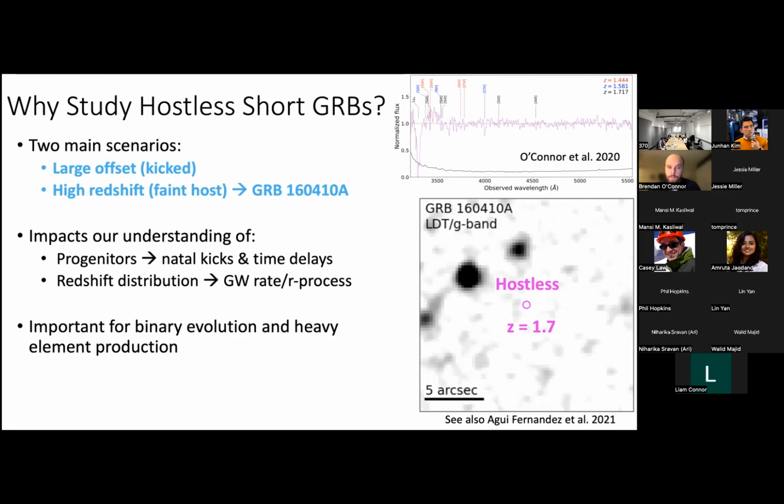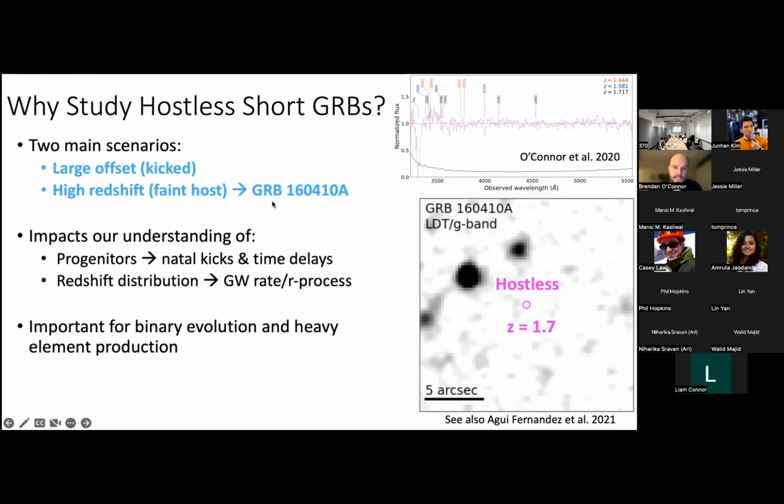If all of them are at large offsets, then they must have long time delays and they must have large natal kicks. Longer time delays means the redshift distribution should peak towards low redshifts, which is going to impact the rate of R-process elements formed from binary neutron stars in the universe. And this is some really important information that we need to start to understand. There's actually been some really nice evidence for a high redshift population lately, which I'll talk about in a few slides, but also I'll mention here.